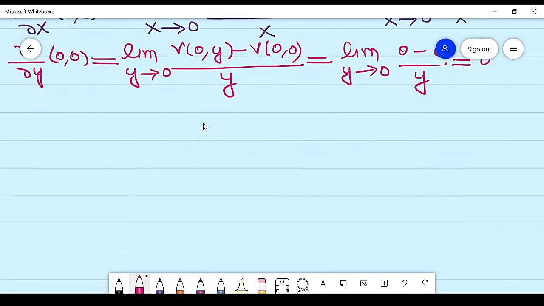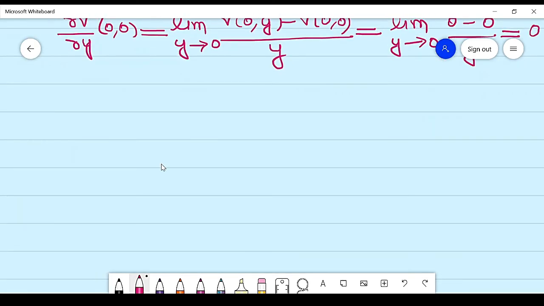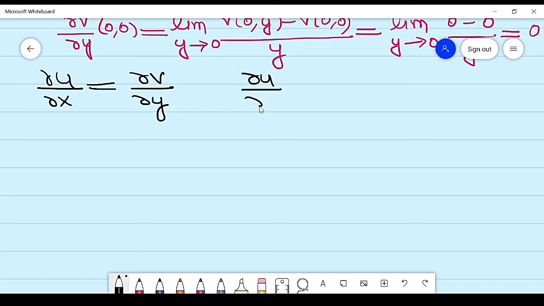If all the terms are 0, then clearly it satisfies Cauchy-Riemann condition. Curly u by curly x is equal to curly v by curly y, and curly u by curly y is equal to minus curly v by curly x.